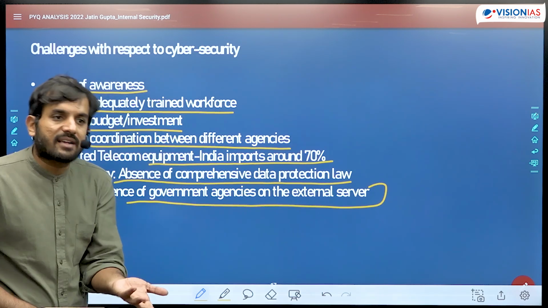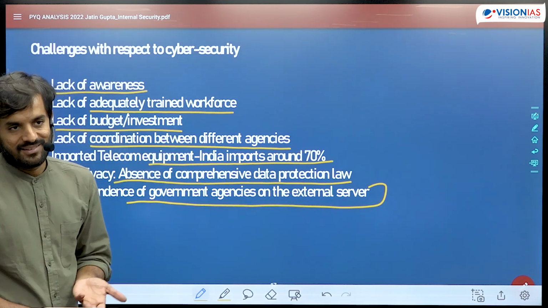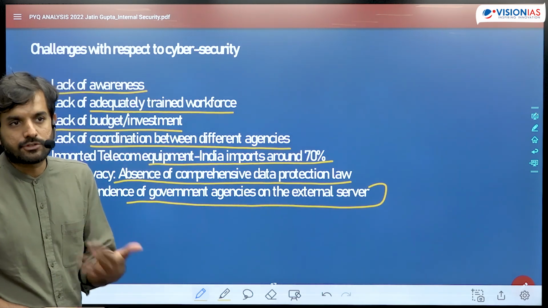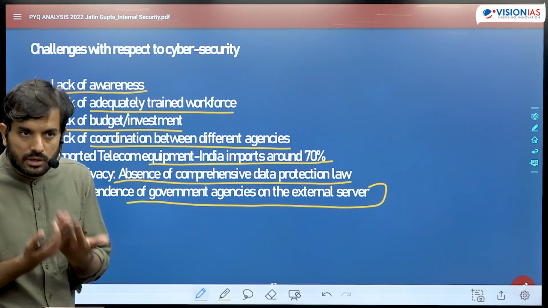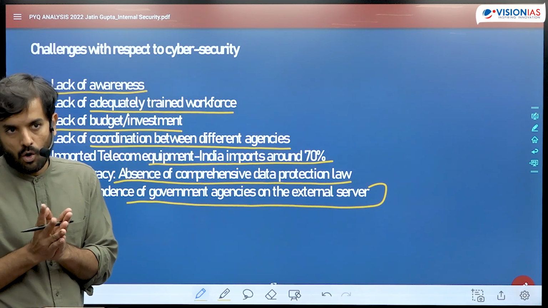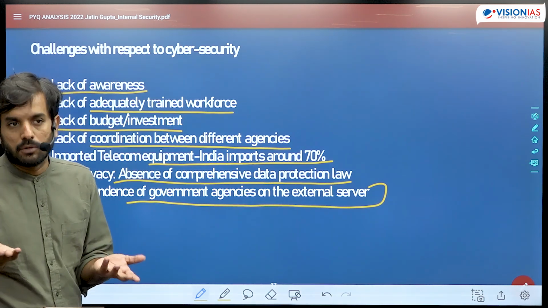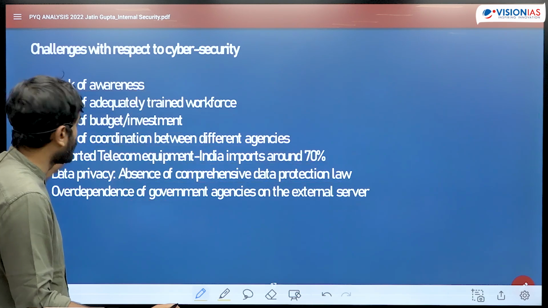Now, the question is asking how far has India's cyber security strategy been able to overcome these challenges? Examine the utility, or examine the impact, or examine how much it has been able to solve these challenges is what we need to address.